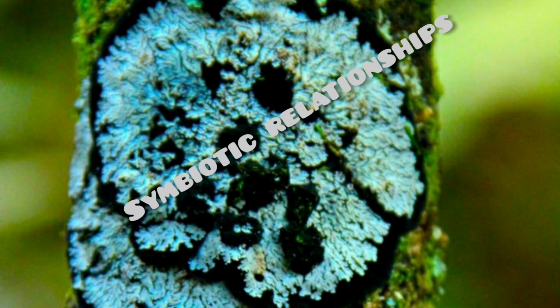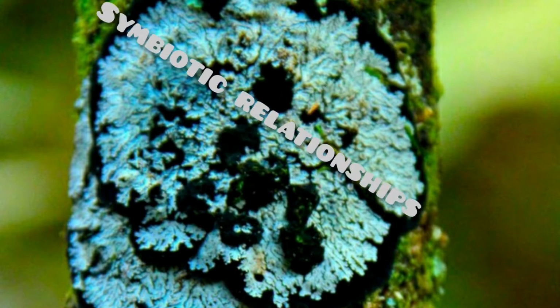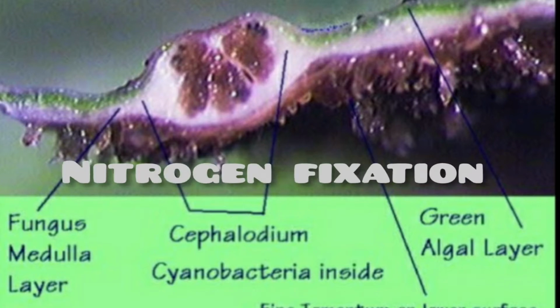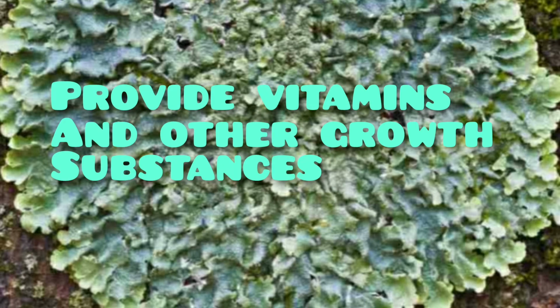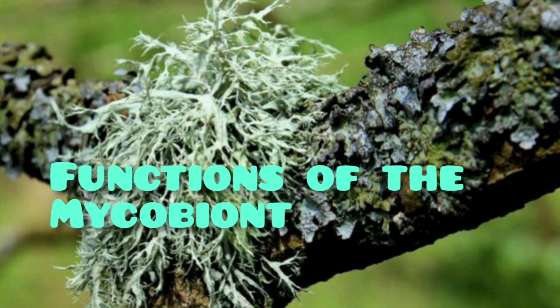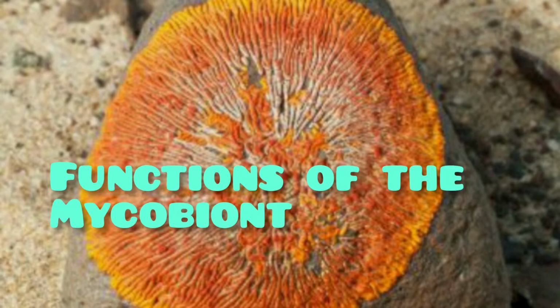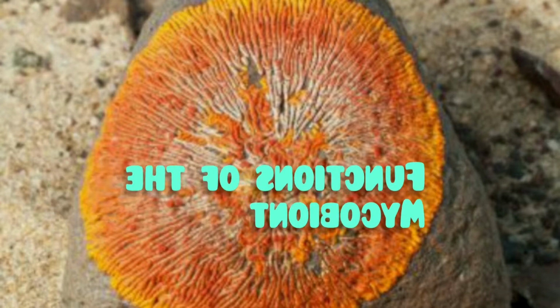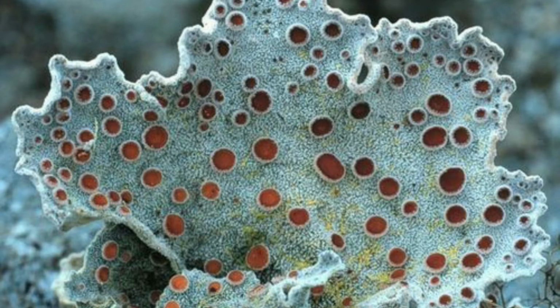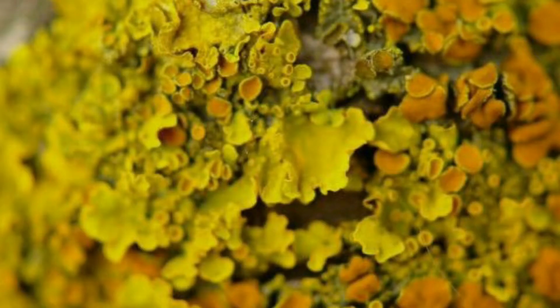Symbiotic relationships. The algal partner or phycobiont plays important roles, like helping in nitrogen fixation if it is a cyanobacterial type, helping in photosynthesis, and providing vitamins and other growth substances. The fungal partner or the mycobiont is involved in the outer covering for protection, attachment to the substratum, and protection against harmful radiations.